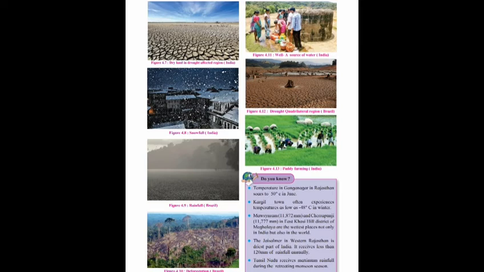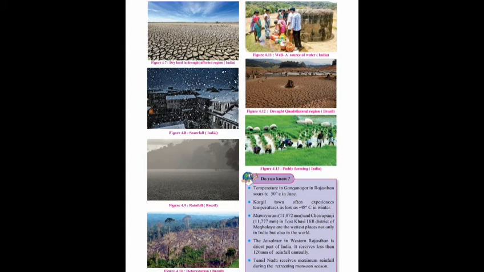Then 4.12, drought quadrilateral region in Brazil, and the last one is figure 4.13, paddy farming in India. If you go to the rural areas of Nashik district also, you will find the paddy farms, how the farmers are working there and how they are planting such type of paddy plants.